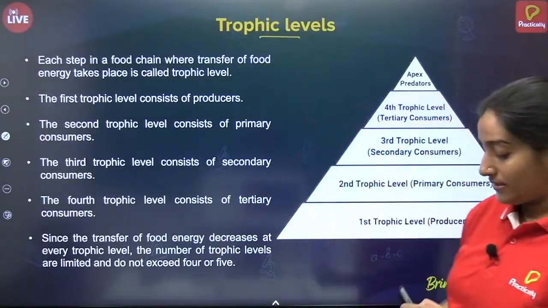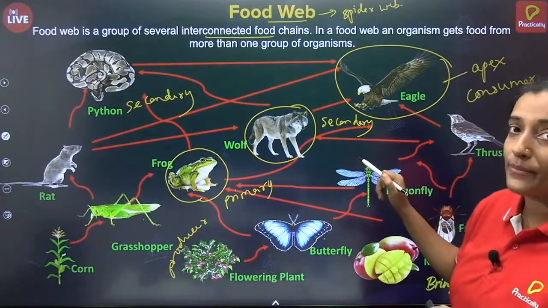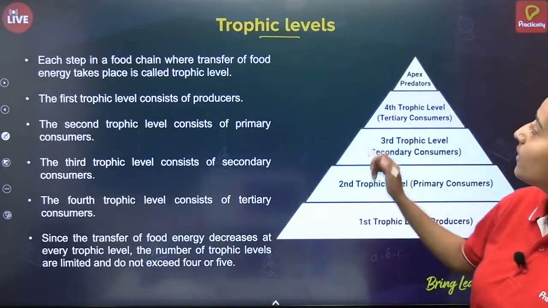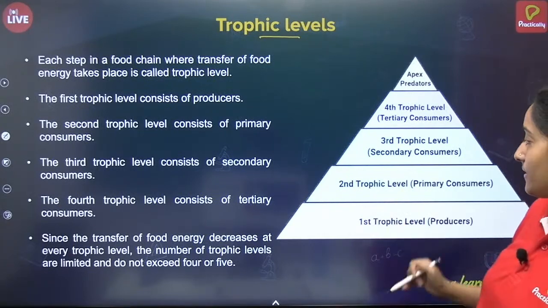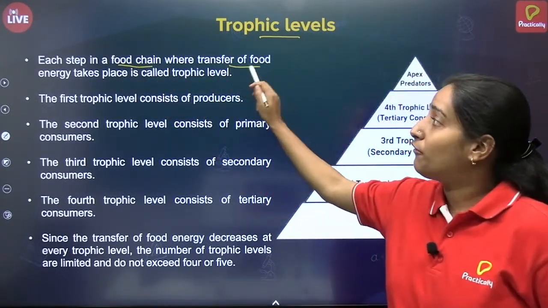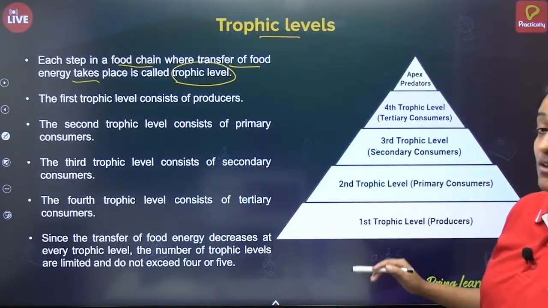Trophic levels. Now since I told you about this, no? Food web. So apex consumer I told you. Now we will see why it is apex consumer. We are going to distinguish them based on their trophic levels. So each step in food chain where transfer of food energy takes place is called a trophic level.